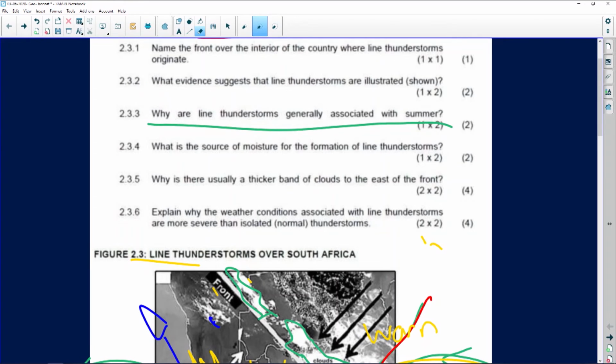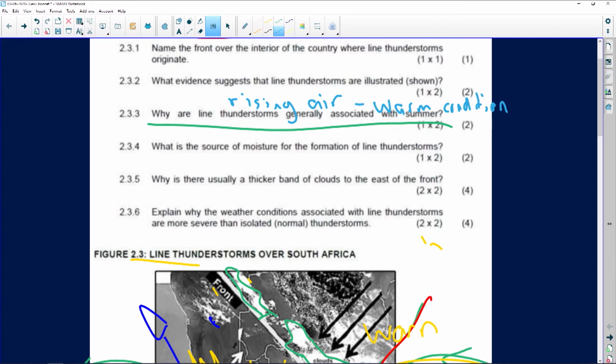Okay. For the formation of clouds, what do we need to have? We need to have convection. We need to have rising air. How does air rise? Warm conditions. Okay. So that's the correct answer over there. Why are line thunderstorms generally associated with summer? Because we need rising air. Let me just write it over there. We need rising air. Okay, warm conditions for rising air. I shouldn't actually write with a blue pen. That doesn't look too bad.